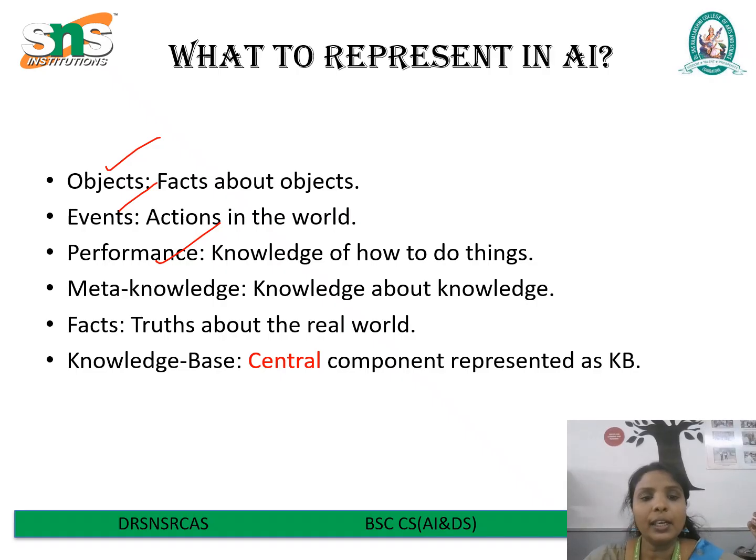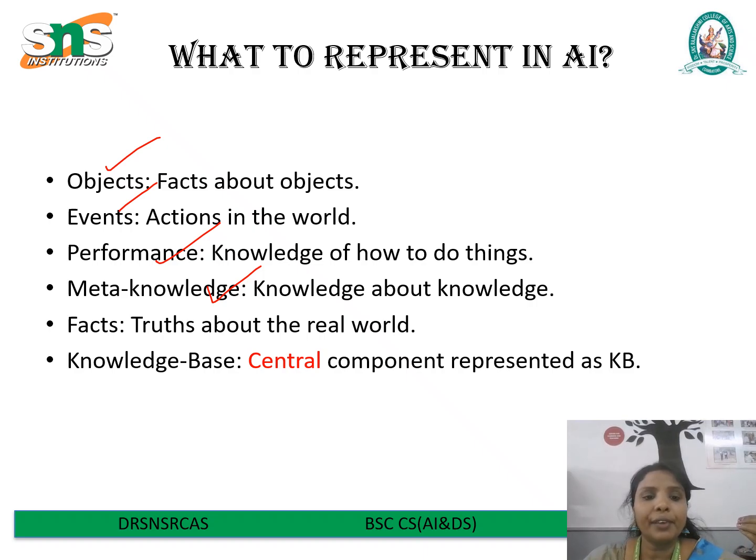Next one is meta knowledge. Meta knowledge is knowledge about knowledge. It allows AI to reason about its own capabilities and choose appropriate strategies or tools for a given situation. For example, an AI may determine that it lacks enough data to make a decision and must request human input.